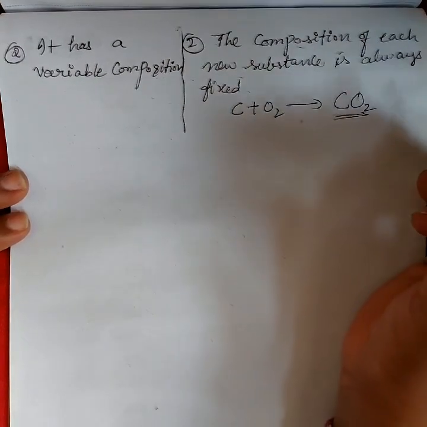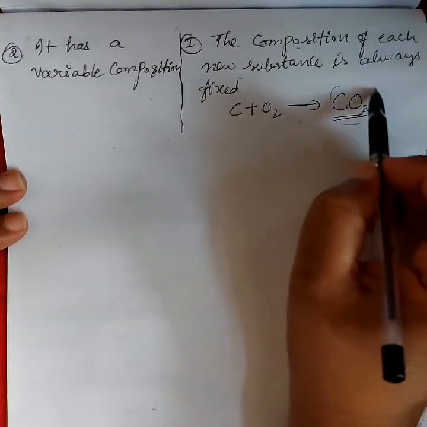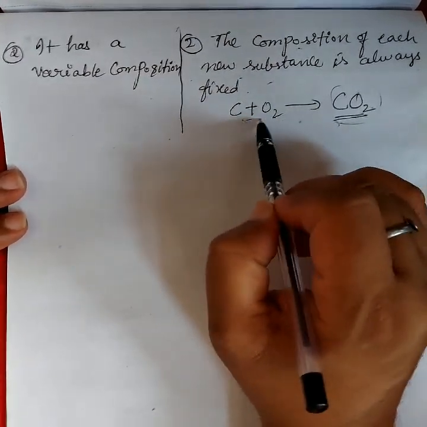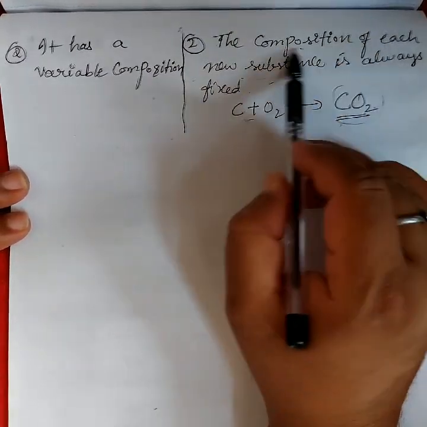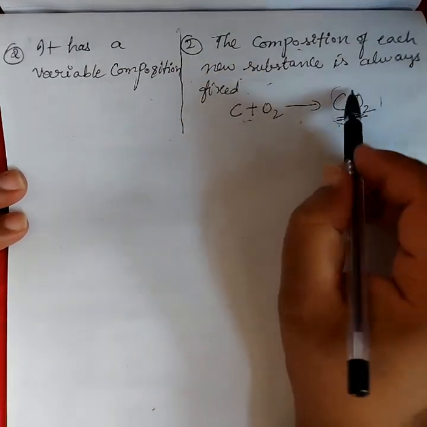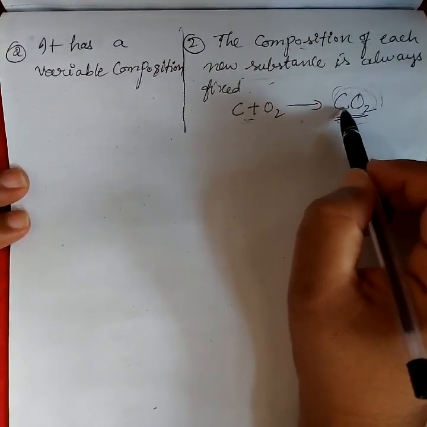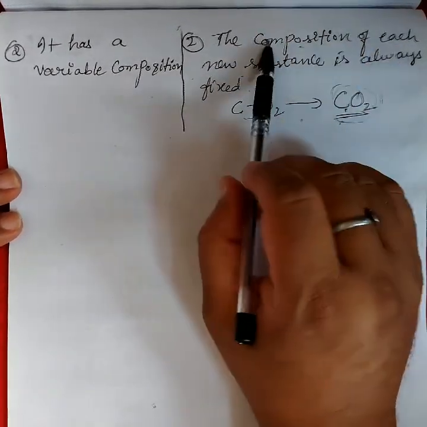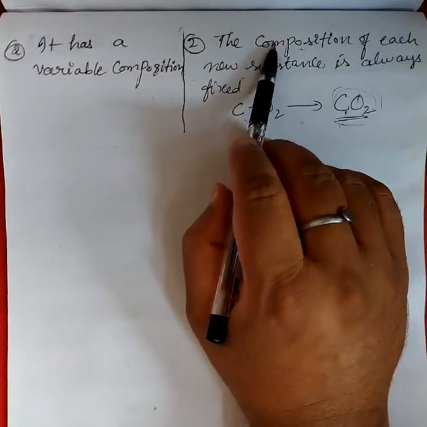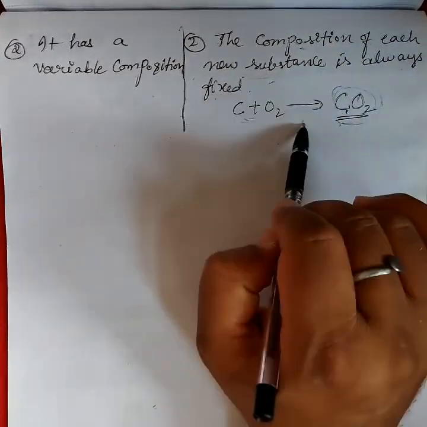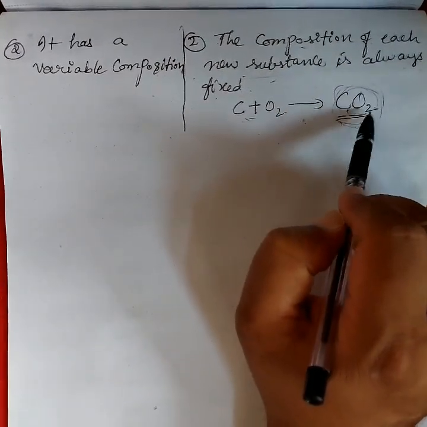A new substance is formed, and the composition is fixed here: one carbon atom and two oxygen atoms make carbon dioxide. This is called the second difference between mixtures and compounds. The composition of the new substance is always fixed.